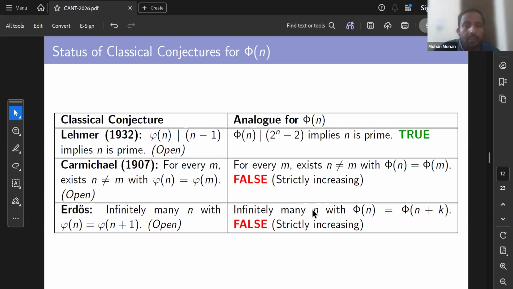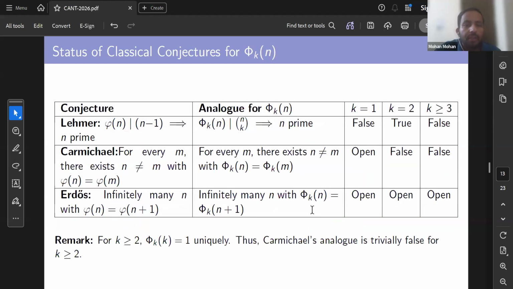Similarly, we have this comparison of phi kn and the Euler phi function. Again, the Lehmer conjecture, we have already established this. For k equal to 1, it is easy to observe that we can always find some composite number for which this holds, but n is not prime. For k equal to 2, we have already proved it, and for k greater than or equal to 3, it is false, because we can always obtain some composite number for which this divisibility holds.